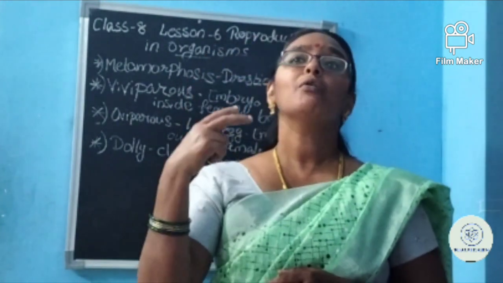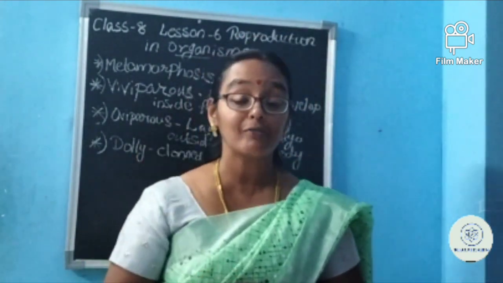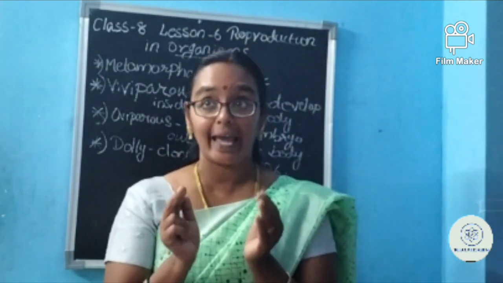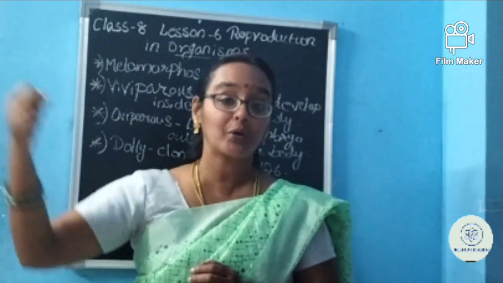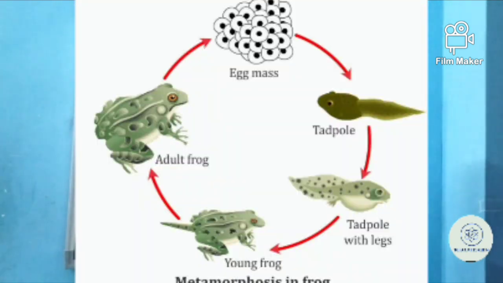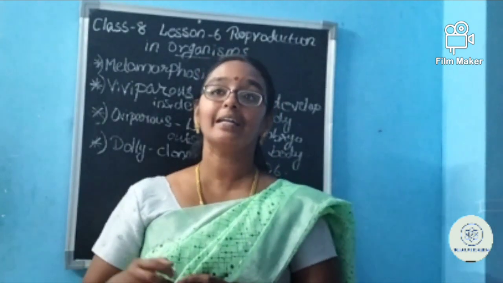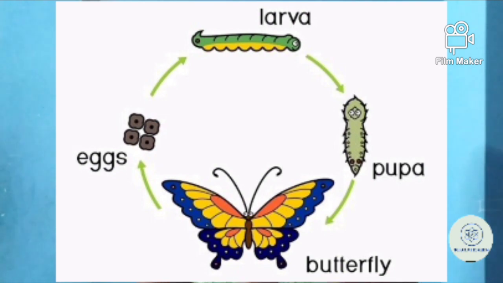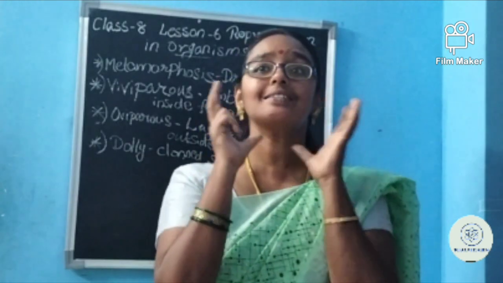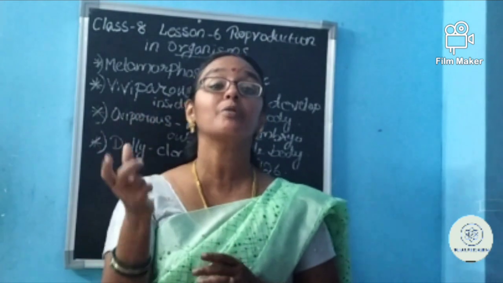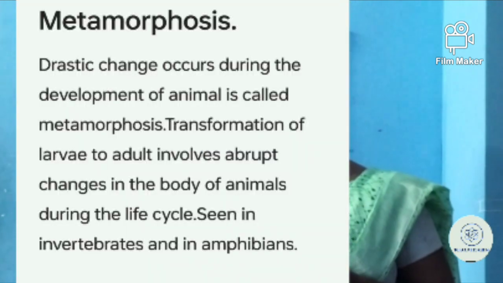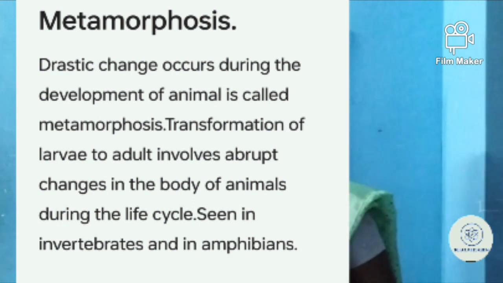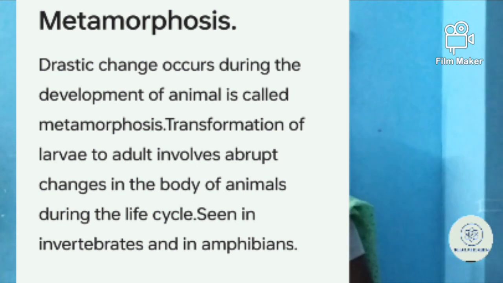But in the case of frog or butterfly, is the same happening? From the egg, a tadpole comes out in the case of a frog. Is the tadpole looking like the adult frog? No, it's like a fish, isn't it? In the case of a butterfly also, the larva comes out. It is entirely different from the butterfly, isn't it? The drastic changes involved during the transformation of larva to adult are called what, ma? It is called metamorphosis. It occurs in the case of frogs, mosquitoes, butterflies like that.